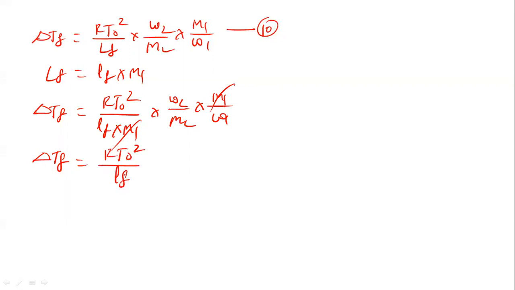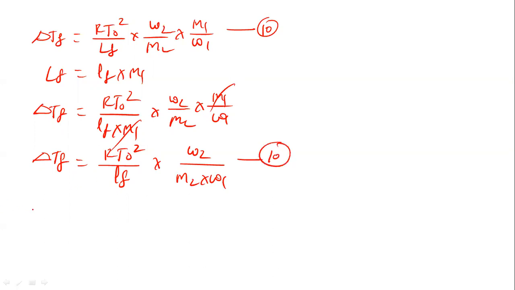Now what is small LF? Latent heat of fusion per gram. Try to understand the difference between the capital LF and small LF. Latent heat of fusion per gram, into W2 upon M2 into W1. So we are getting this equation, equation 10, now here.